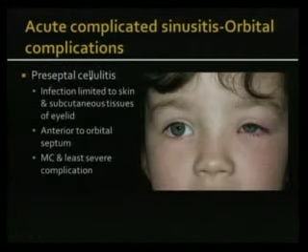In preseptal cellulitis, the infection is limited to the skin and subcutaneous tissues of the eyelid. Again, it's anterior to the orbital septum, and the orbital septum prevents the infection going postseptally. This is one of the most common and least severe of all the complications. So this is an example of preseptal cellulitis. You can see there's swelling in the preseptal soft tissues and narrowing of the palpebral fissure.